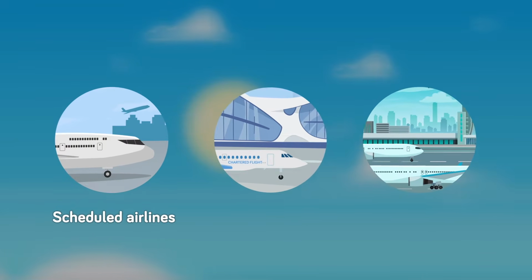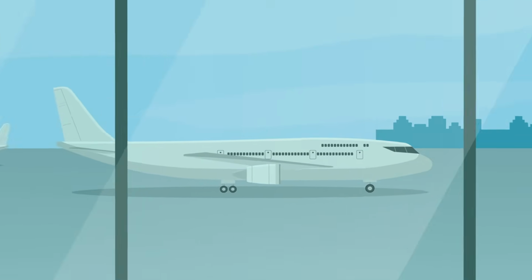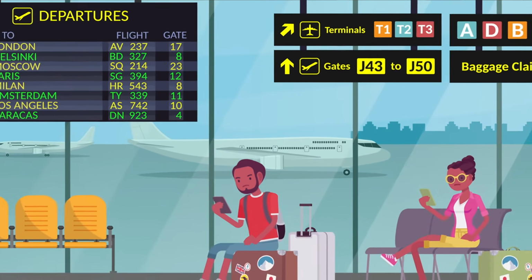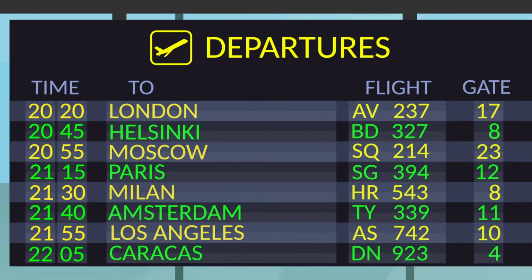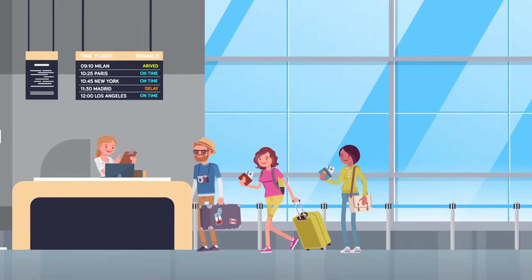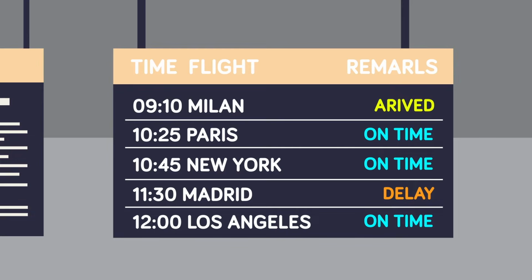A scheduled airline is an airline that works to a specific schedule. Just like a bus, a scheduled airline will work to a timetable. Seats will be sold to passengers and the flight should operate as planned regardless of how many seats are sold. Of course, there are always circumstances when a flight might be cancelled or when schedules might be changed, but as a general rule, this type of airline will operate as planned.